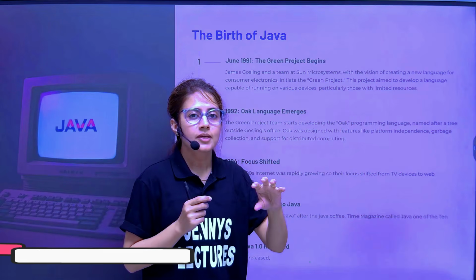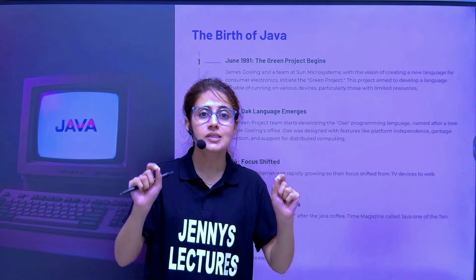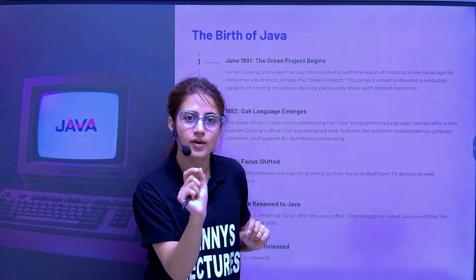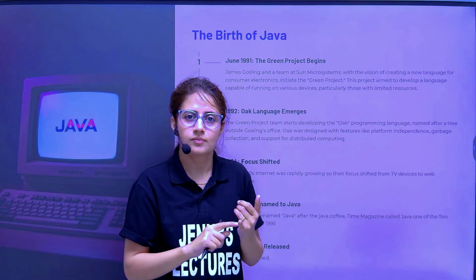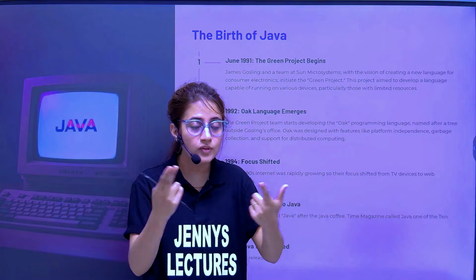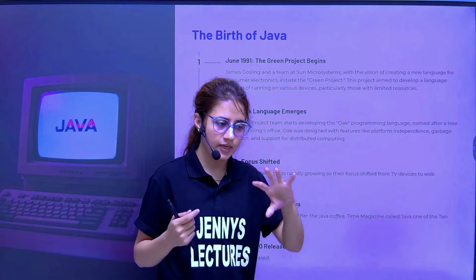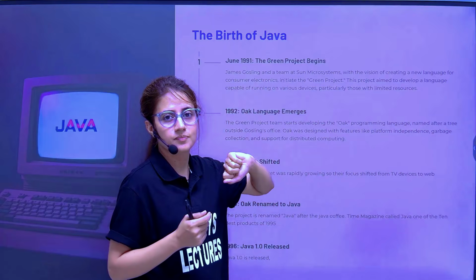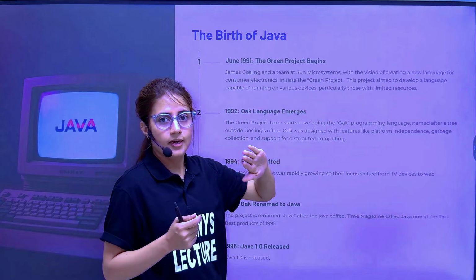So the team came up with the idea of a network of heterogeneous consumer devices communicating with each other, like home appliances such as TV, VCR, set-top box, a network of these devices basically. And the name of that project was given as the Green Project. So one of the members was James Gosling, right?